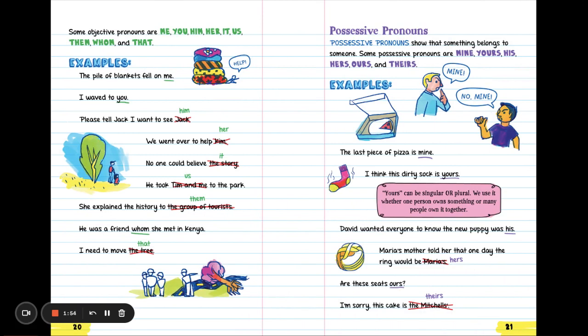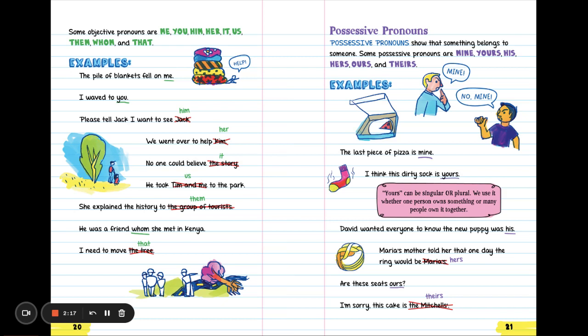Some objective pronouns are me, you, him, her, it, us, them, whom, and that. For example, the pile of blankets fell on me. I waved to you. Please tell Jack I want to see Jack. No, that sounds a little funky, so we're going to take out Jack and we're going to replace it with him. We went over to help Kim. Could change Kim to her.